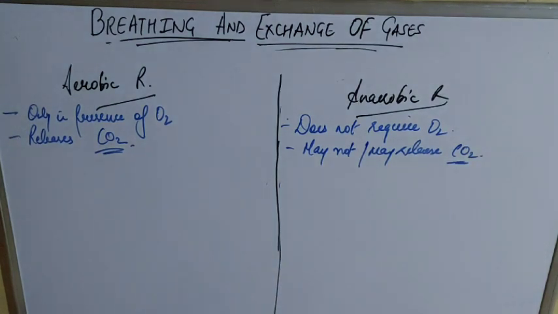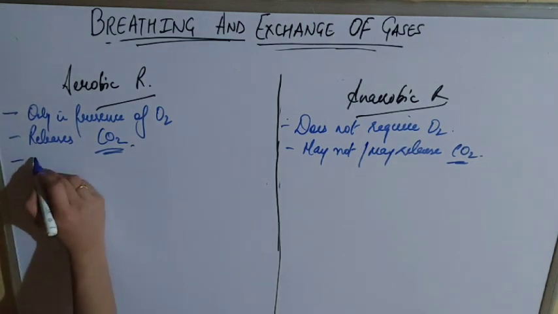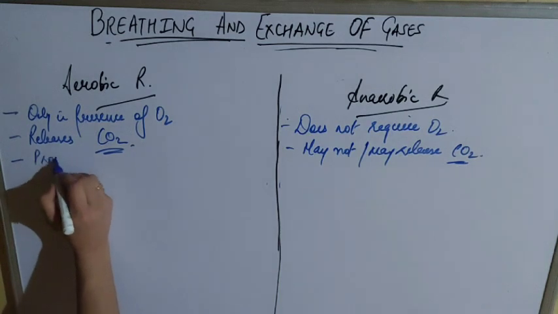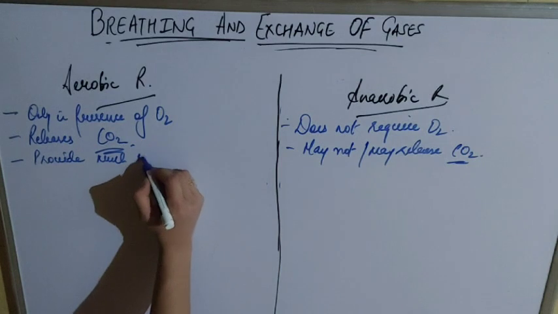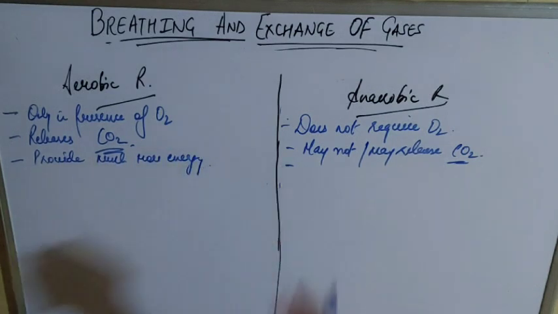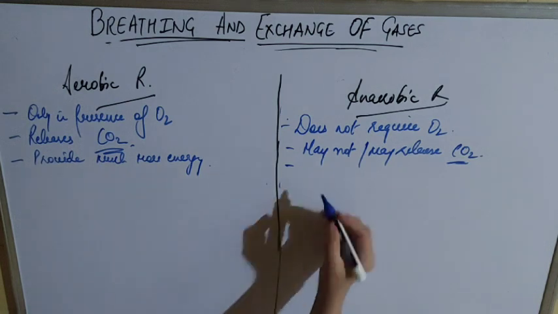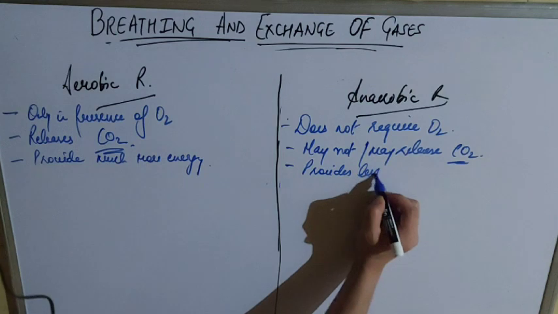Aerobic respiration uses oxygen, so it provides much more energy compared to anaerobic respiration, which provides less energy.